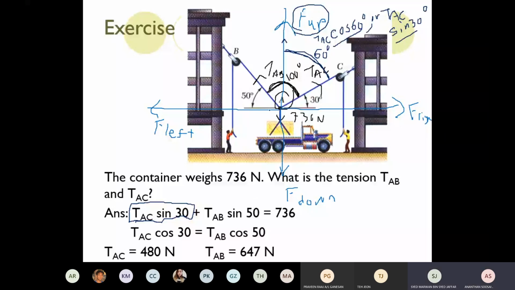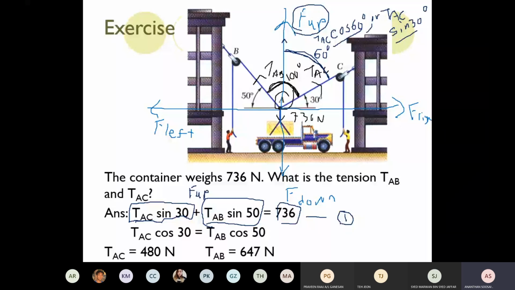So what is the vertical component of TAB upwards? So TAB sin 50. So these are the two forces acting upwards, force up. Because it's in equilibrium, force up must be equal to force down. Force down is 736. So you get the first equation: TAC sin 30 plus TAB sin 50 is 736 Newton. First equation. You can't solve for TAC and TAB yet because two are unknown. Therefore, you need another equation.